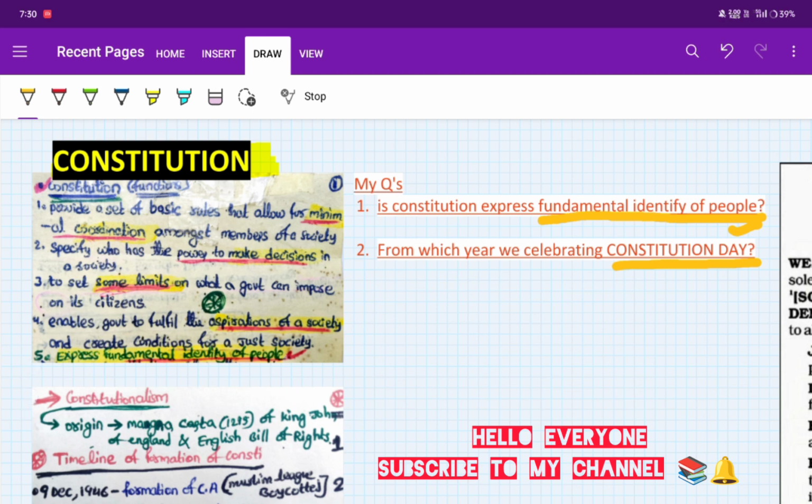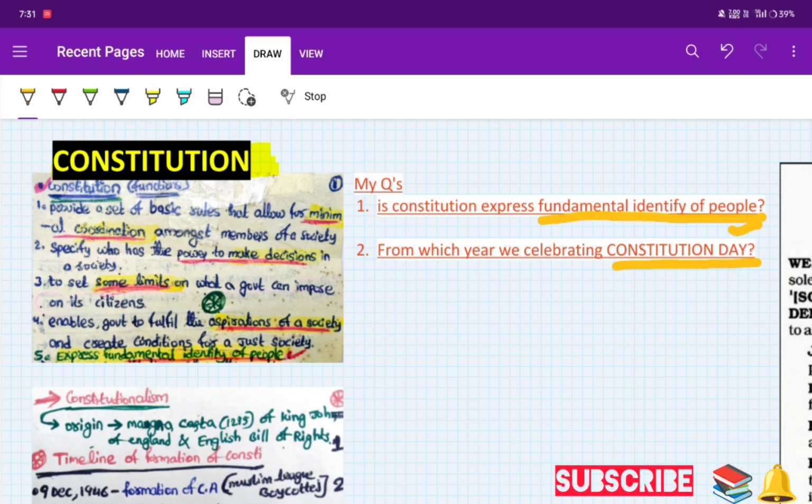What is the Constitution? The Constitution is the political framework based on which the principles and laws of a country are formulated. So the Constitution is the rule of the land, as the Bible, Quran and Bhagavad Gita are. The Constitution of India is also the rule of the land for the people of India. It provides a set of basic rules that allow for minimum coordination amongst the members of society.